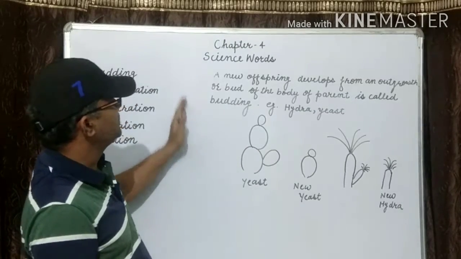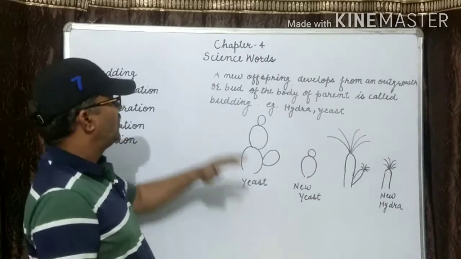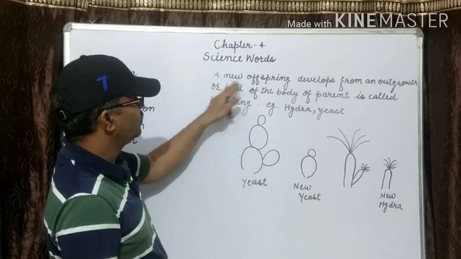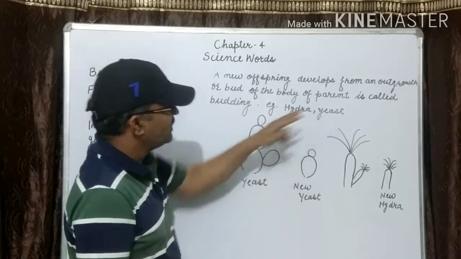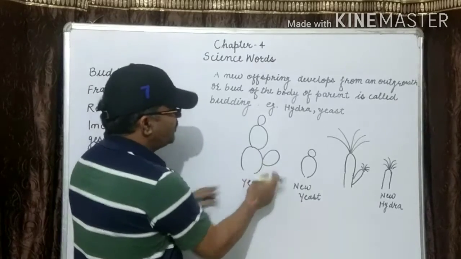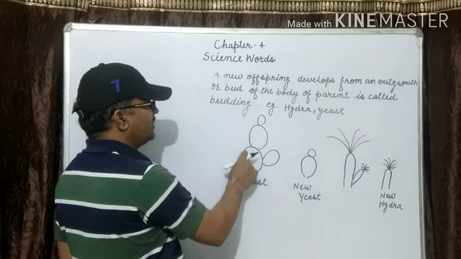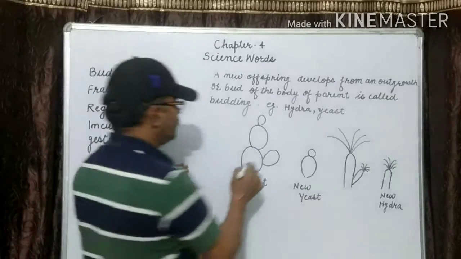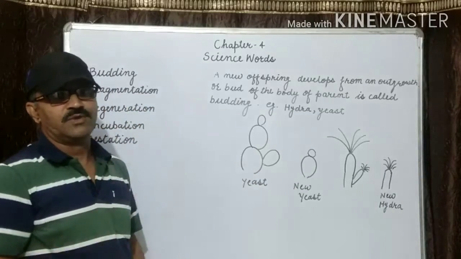Again, I am repeating this. A new offspring develops from an outgrowth or bud of the body of the parent. The new offspring, the new plant, develops from an outgrowth. Here is the outgrowth, the bulb-like structure. This is known as the bud on the body of the parent. This is the parent plant. Growth on the parent plant is called budding. After maturing, it separates from the parent plant and grows into a new individual.